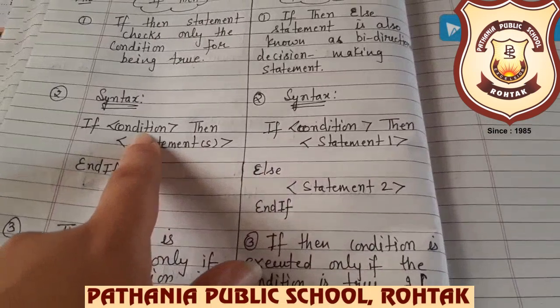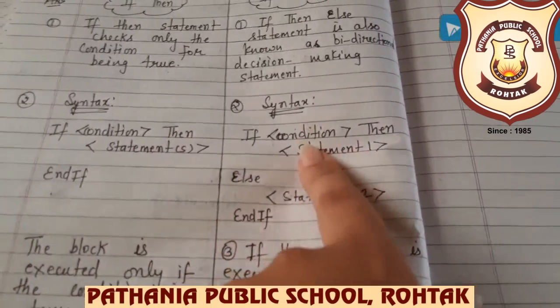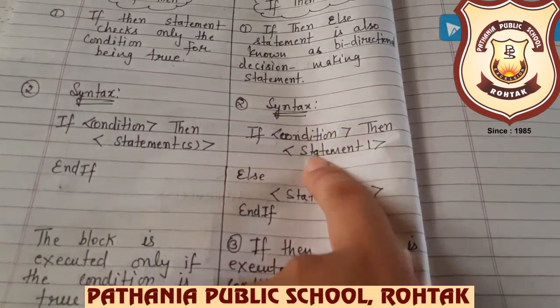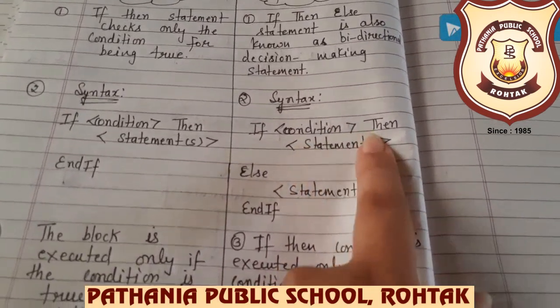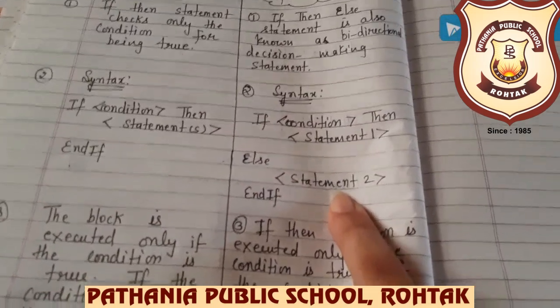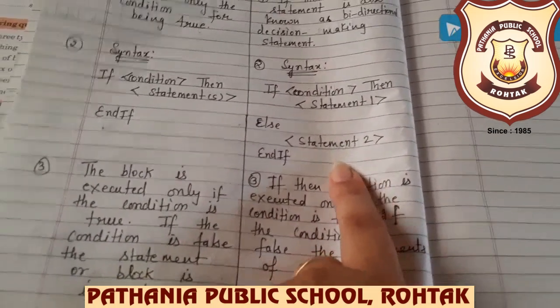If this condition is true, it will execute the statement, otherwise not. In this, the same happens. If your condition is true, it will execute the statement, but in the if then else, if your condition is not true, it will execute the else part. Okay, but in both cases it gives some result to us.